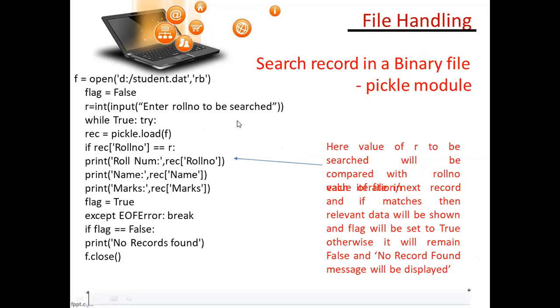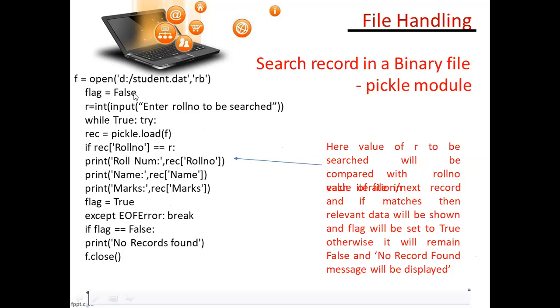Also, you can search a record in binary mode with the pickle module. See here, f equal open this file, which I created previously. Now I am opening it in binary read mode. Here, flag is not a keyword, just a variable you can use, equal false.